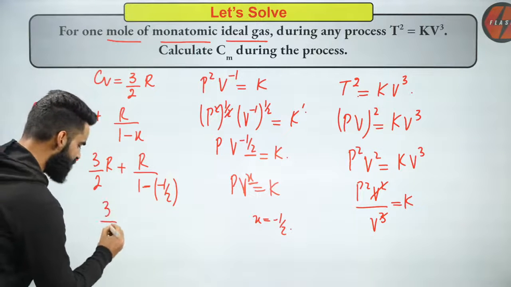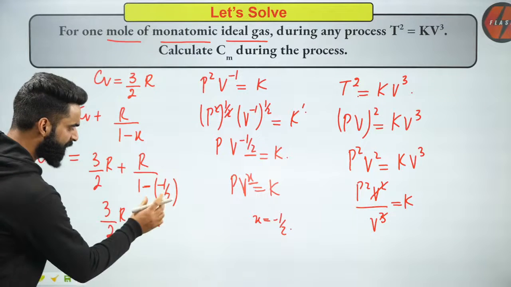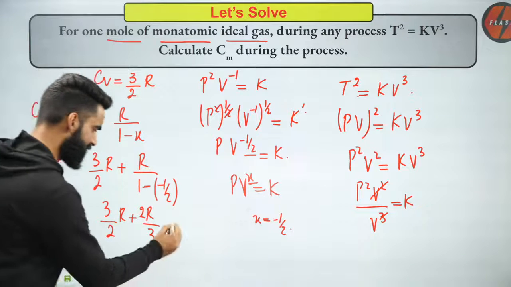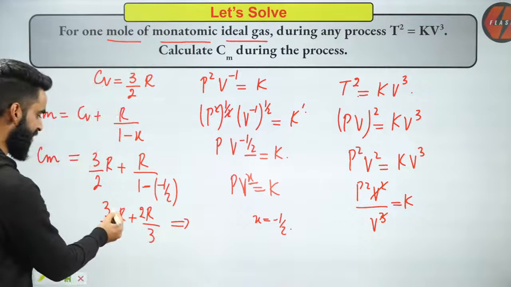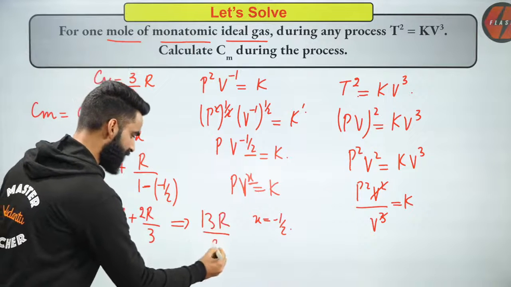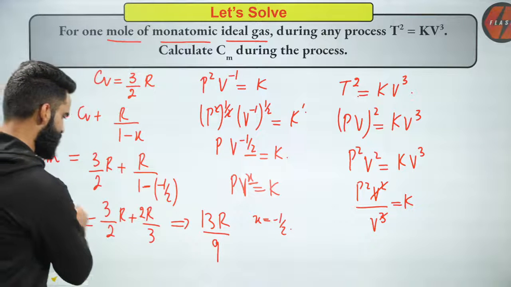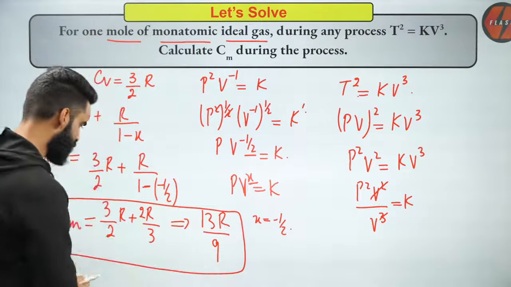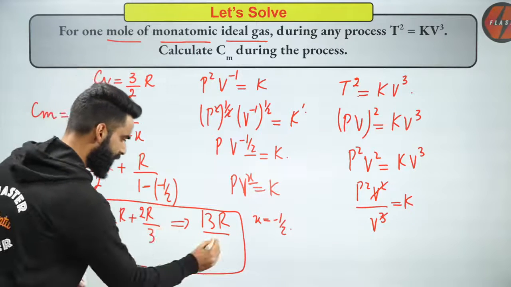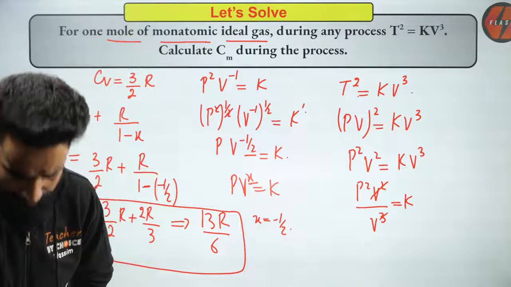Now, it will be 3 divided by 2R plus R divided by 1 plus 1 by 2, that means 3 divided by 2, so this becomes 2R divided by 3. Now just solve it. This is 3 2s are 6, 6R plus 4R means 10R... sorry, it's not 9, it's 6. 3 2s are 6. This is the value of molar heat capacity which we'll be getting right here.